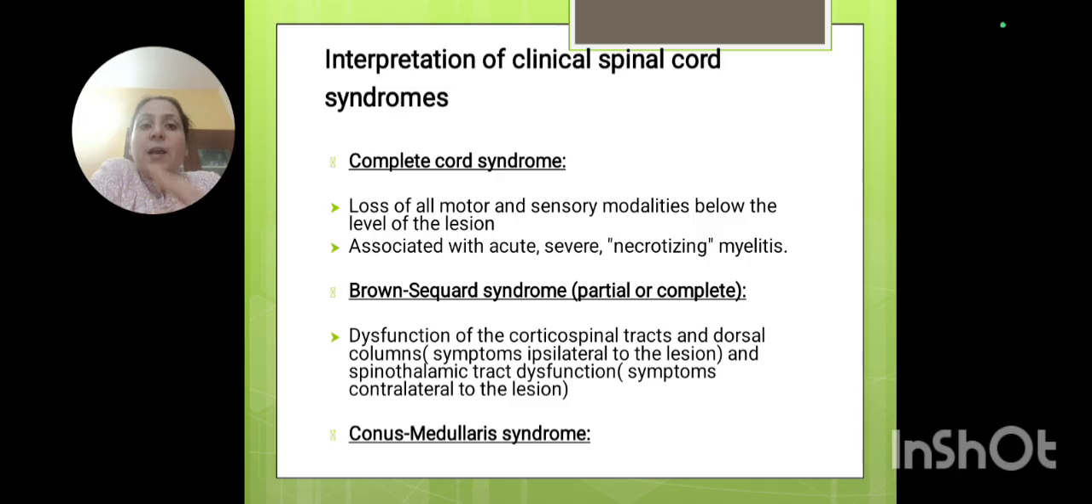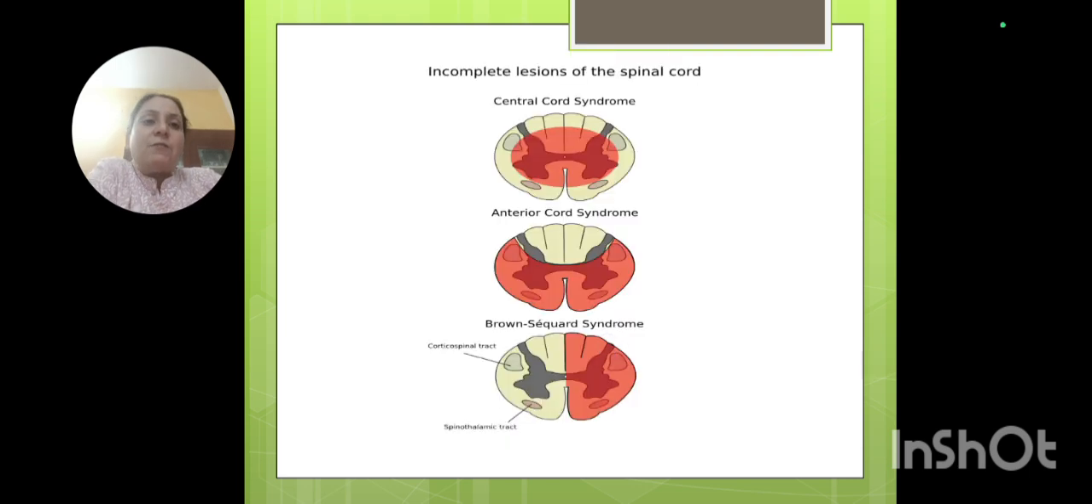Whereas in Brown-Sequard syndrome, as we have seen, there is hemisection of the cord, with dysfunction of the corticospinal tract and dorsal columns ipsilateral to the lesion, and spinothalamic tract loss contralateral to the lesion. As you understand, the dorsal columns run ipsilaterally, and the contralateral tracts decussate at that point. Then there is also conus medullaris syndrome, as we have already discussed.